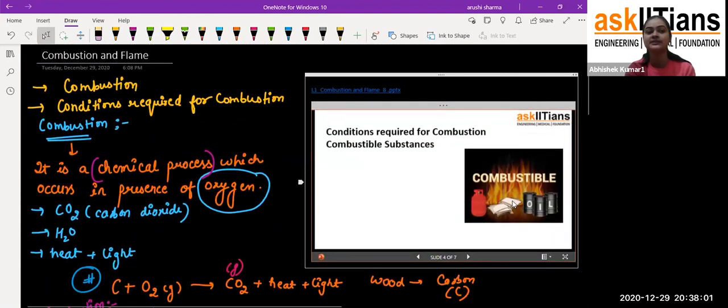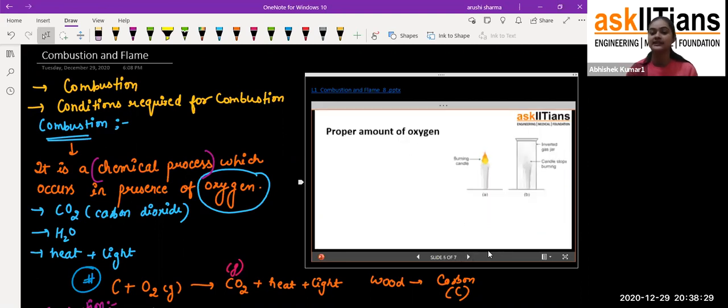And what are the combustible substances? You can see that they can easily undergo combustion. For example, LPG, paper, oil. Now you'll say, ma'am, why do they burn? So it depends upon the ignition temperature, and I'll tell you what the ignition temperature is. Okay, now if I show you the next picture, because this is the first requirement, that first of all we require one combustible substance. Now the second one is that there should be a proper amount of oxygen.